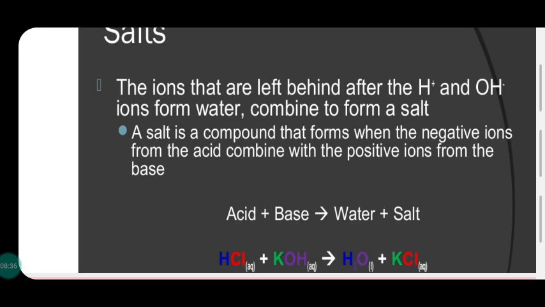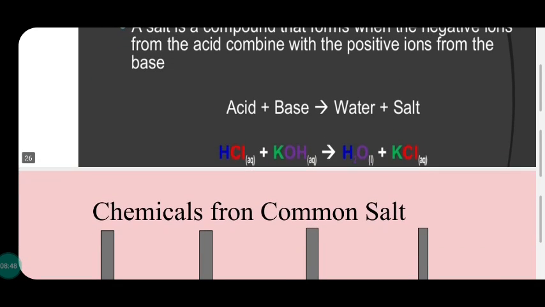That is, a salt is a compound that forms when the negative ions from the acid combine with the positive ions from the base. Acid plus base gives water and salt. For example, HCl plus KOH, hydrochloric acid plus potassium hydroxide, aqueous means solution in water.